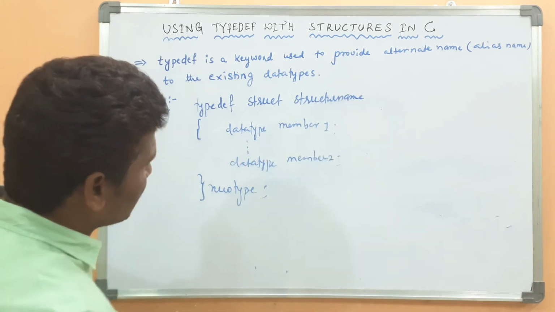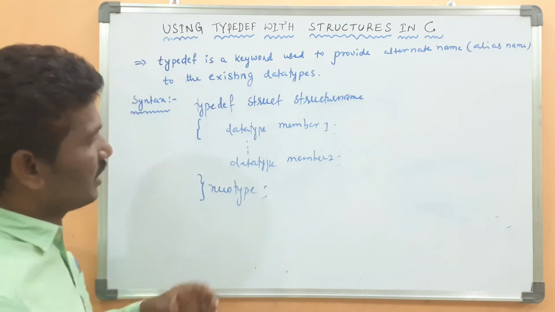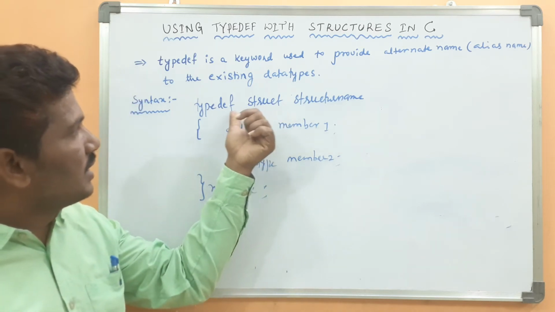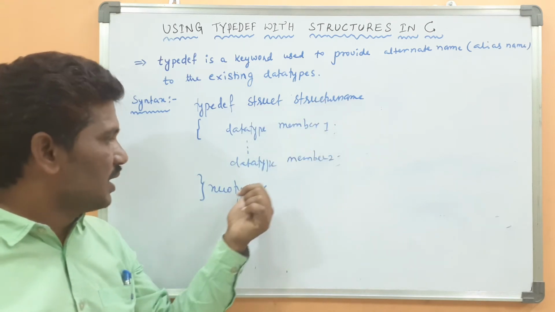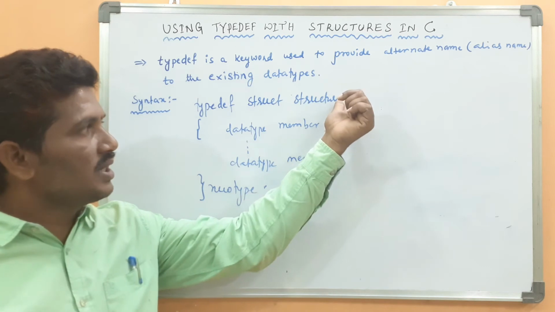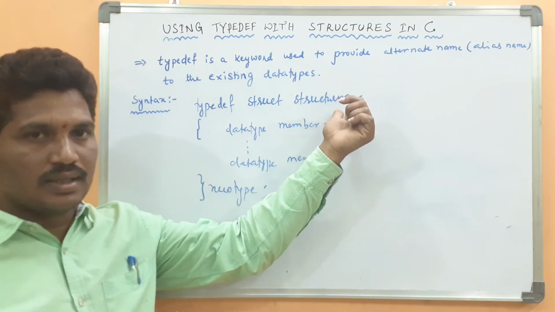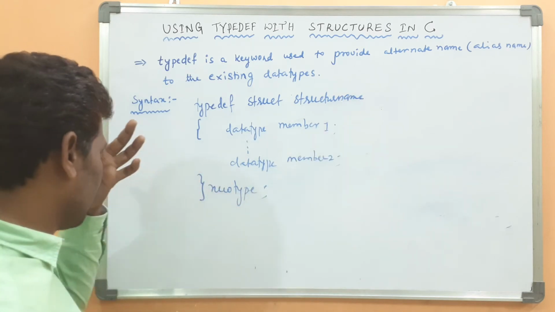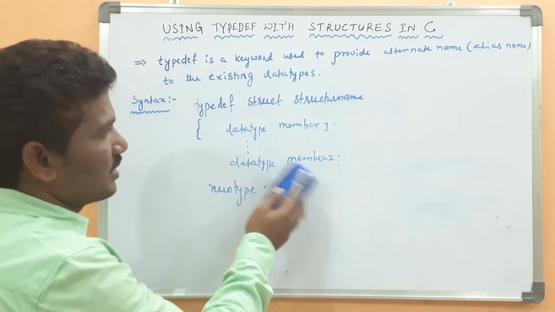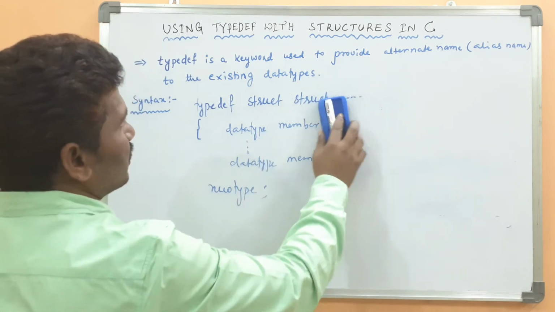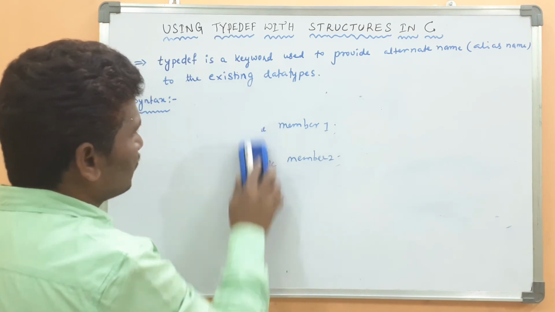As for that syntax, I will write the example. Is it clear? Here, typedef struct structure name, it consists of a number of data members, and the new type is the alias name of the structure name. Directly I will write the example. By using this syntax, there is no space on the screen, so I can erase this syntax.